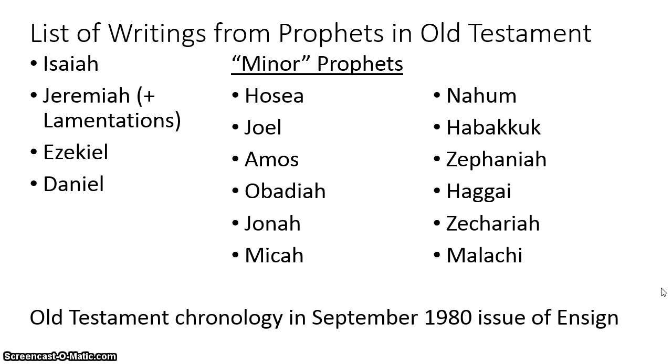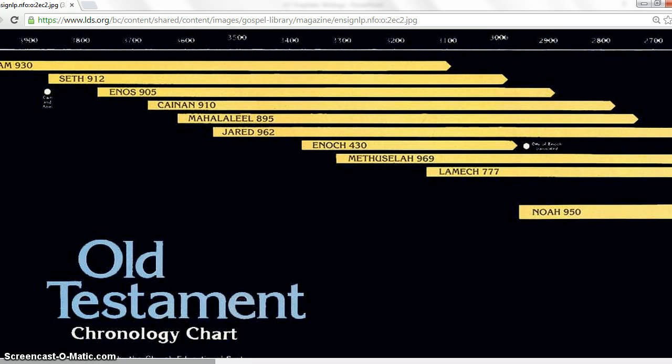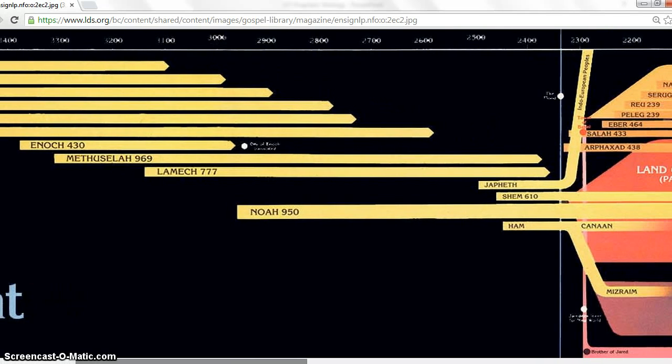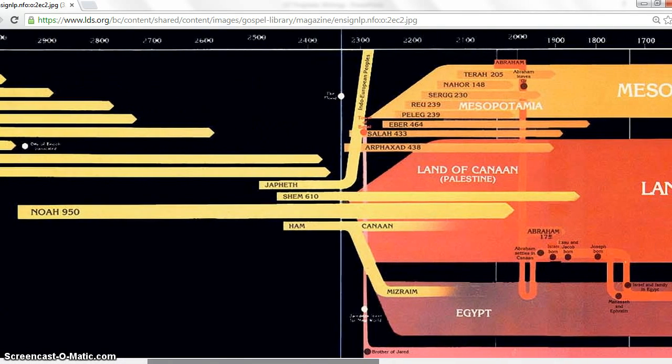And so to do that, we're going to look at something that the church produced and put into the September 1980 issue of the Ensign. So you can find that online if you want to look at this again later on your own. Here's the Old Testament chronology starting with Adam, and it's shown to scale, which means the first part of it covers a lot about the patriarchs. And so you can see the book of Genesis covers this first section.